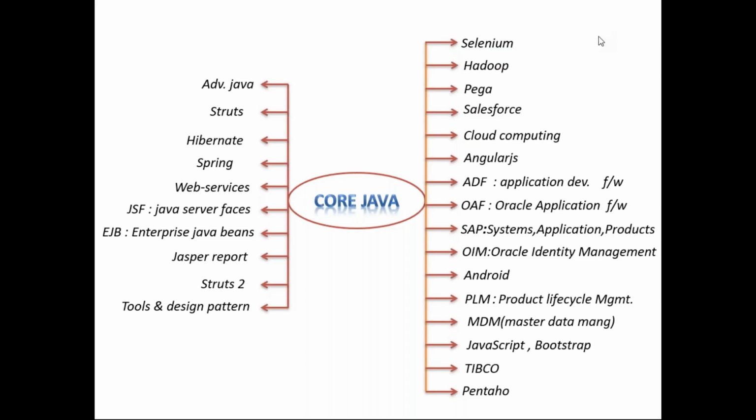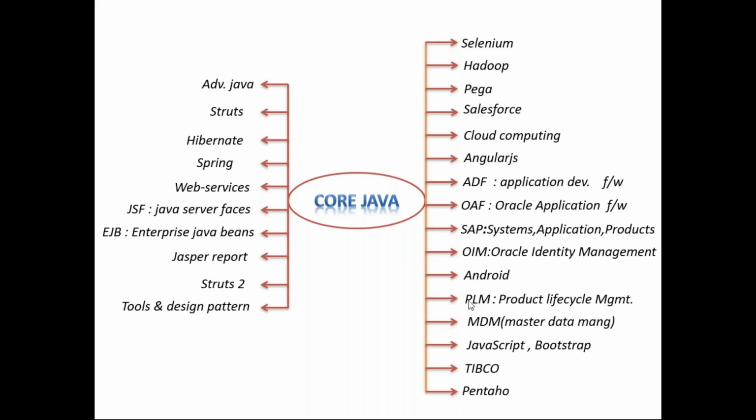Guys, please mute. And Pega requires core Java, Salesforce, and ADF, guys. ADF, these are Oracle tools basically: ADF, OAF (Oracle Application Framework), OAM also, Oracle Identity Management. In SAP, some of the modules, like the HANA module and the web app module, and Android too. So mobile application development, guys. Android is completely activity-class based on core Java.